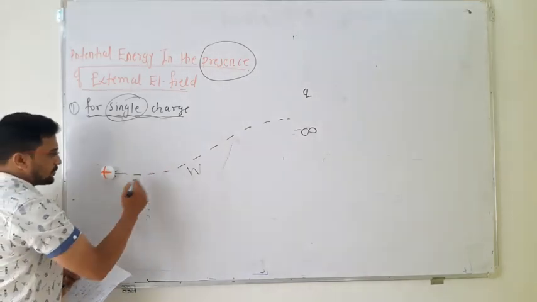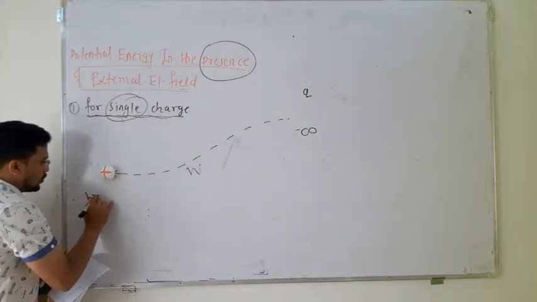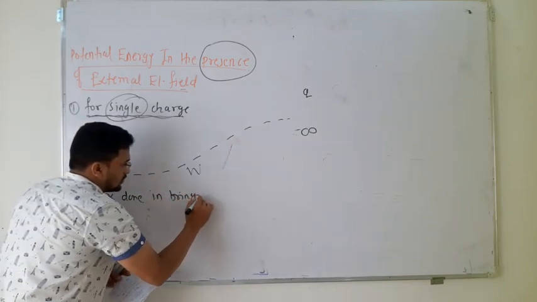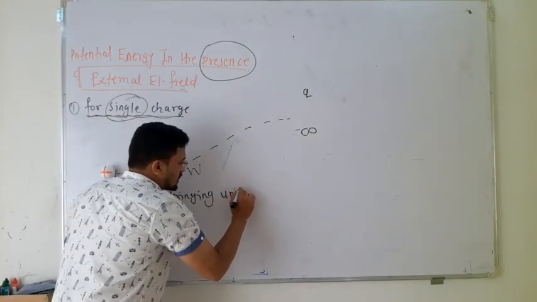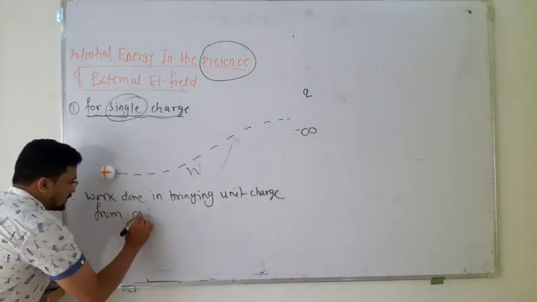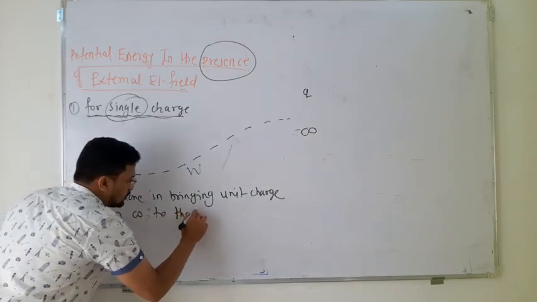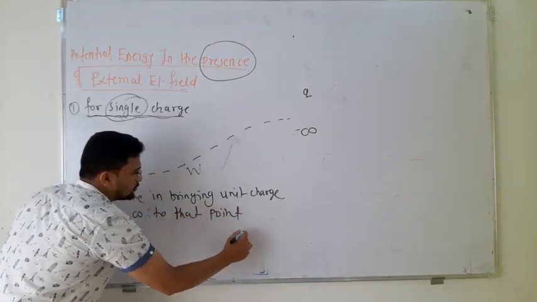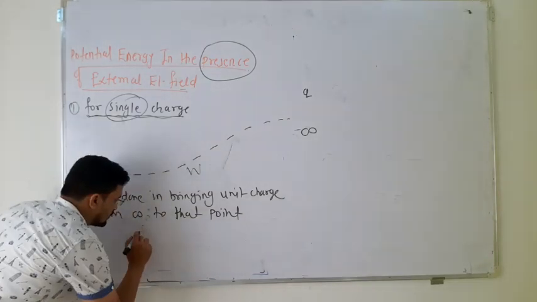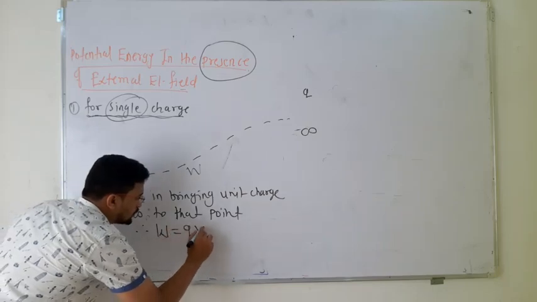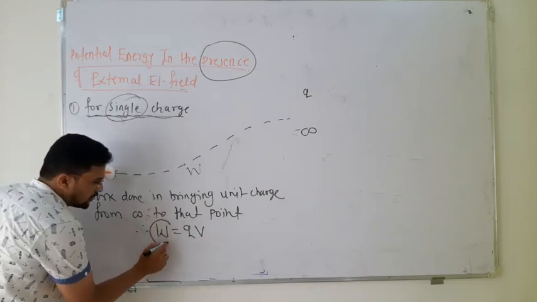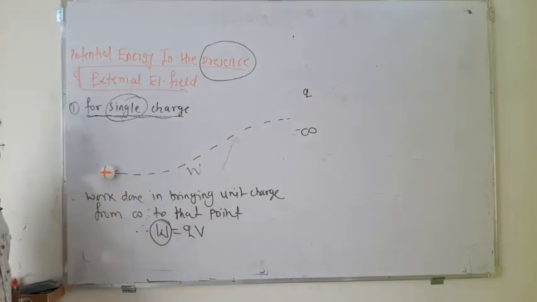Therefore, the work done in bringing a unit charge from infinity to that point, in the presence of an electric field, is equal to q into V. According to the definition, this total work done is stored in the form of potential energy.